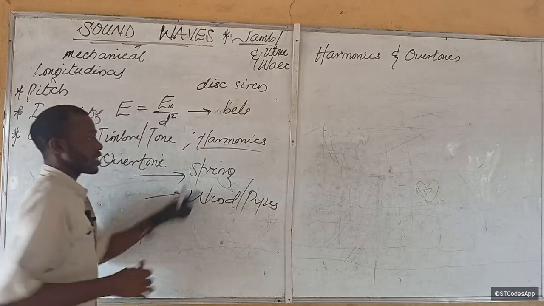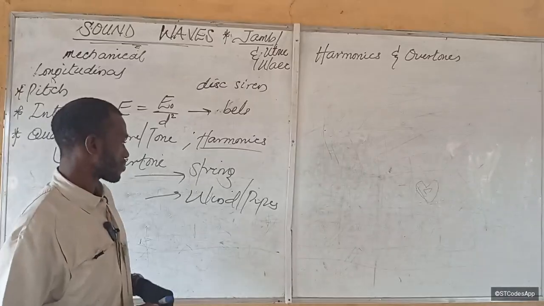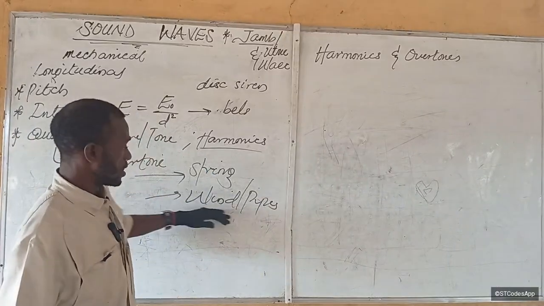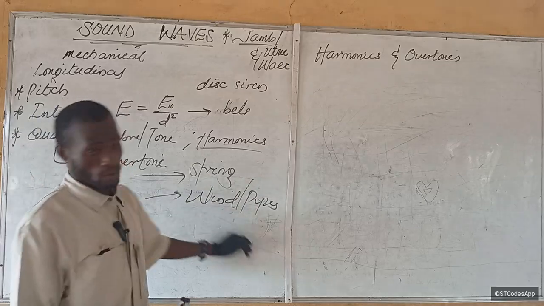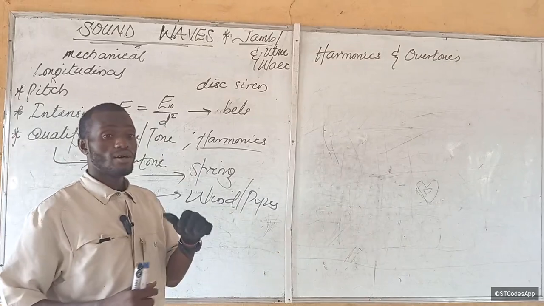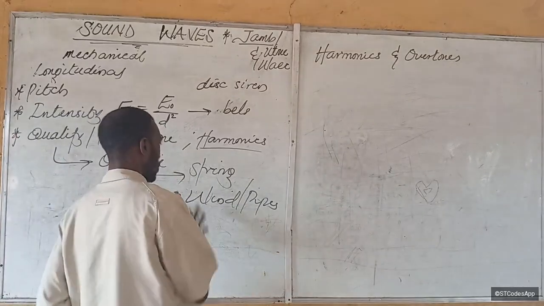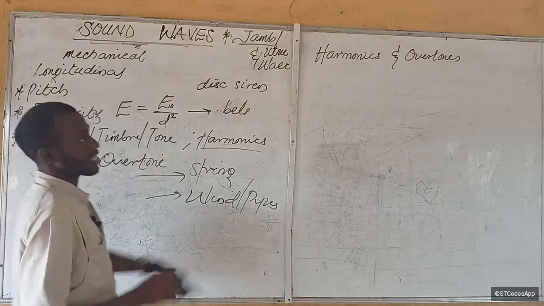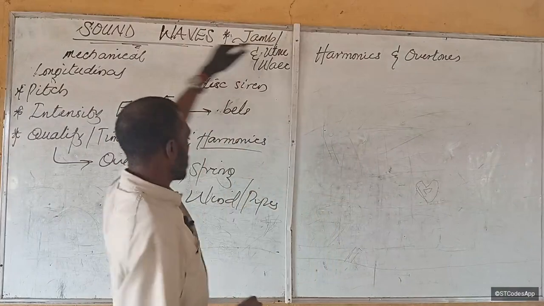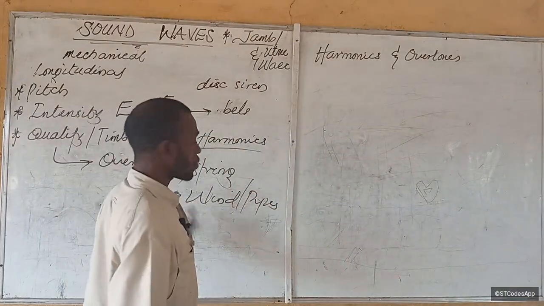Now, the string instruments, we mentioned them: guitar, violin, and all that, then the keyboard. Then wind instruments, we have trumpet, flute, all those guys. All right. So now let's explain what are called harmonics and overtones. We'll now use it in the context of string and wind instruments.